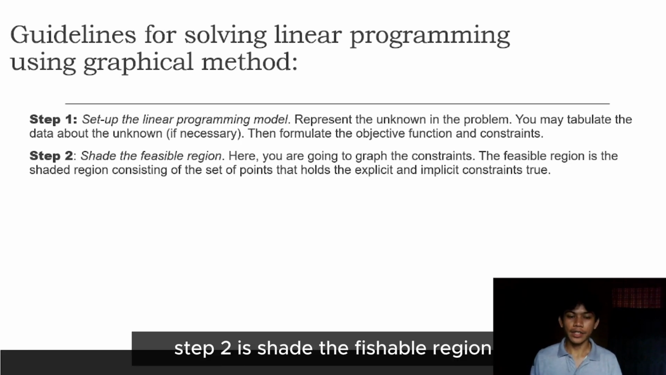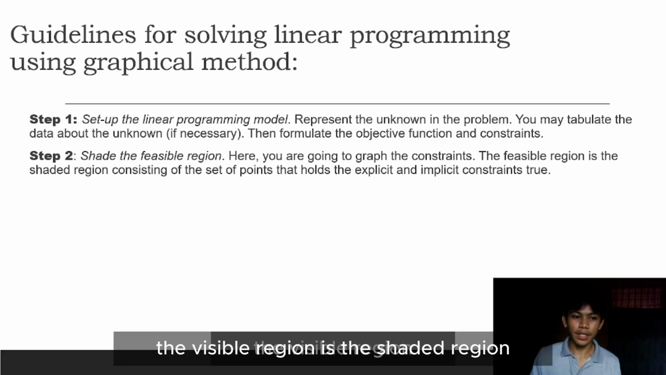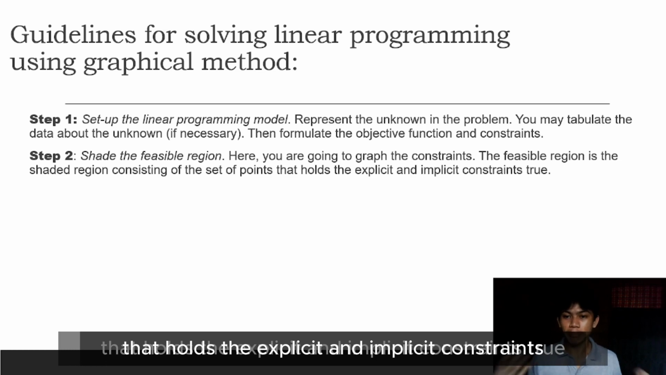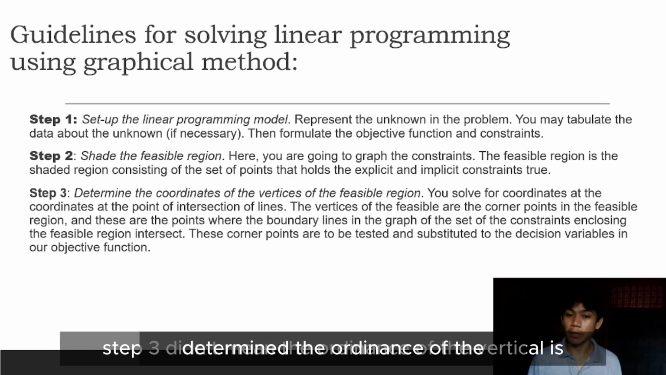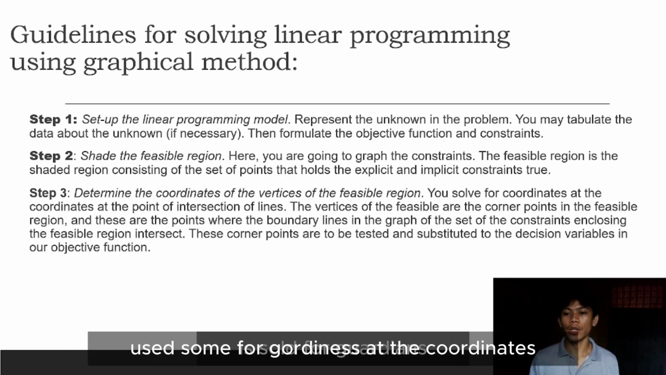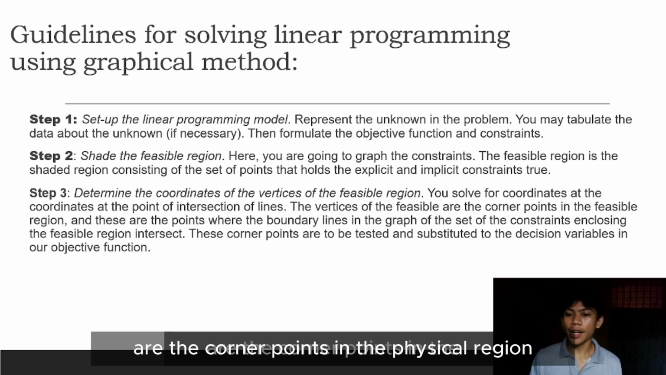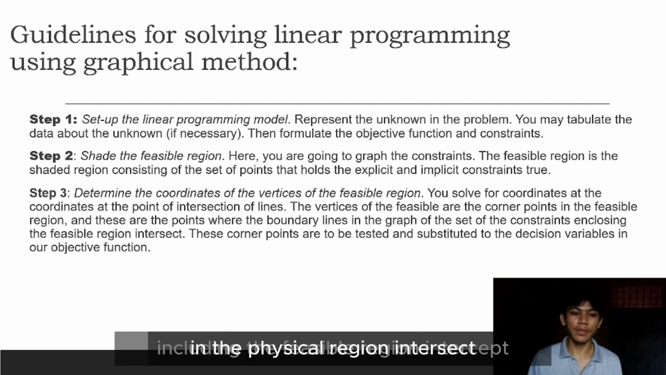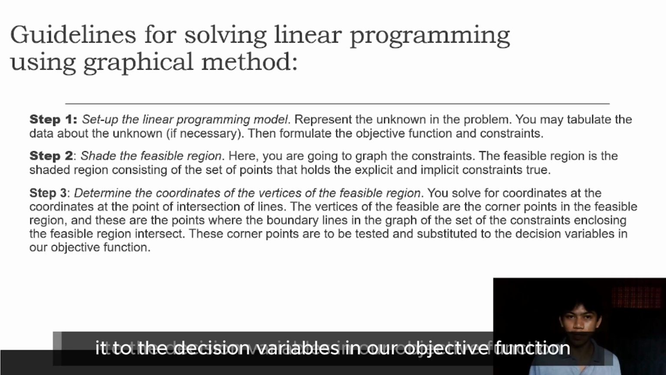Step 2 is shade the feasible region. Here you are going to graph the constraints. The feasible region is the shaded region consisting of the set of points that make the explicit and implicit constraints true. Step 3, determine the coordinates of the vertices of the feasible region. You solve for coordinates at the point of intersection of lines. The vertices of the feasible region are the corner points, the points where the boundary lines of the constraints enclosing the feasible region intersect. These corner points are to be tested by substituting them into our objective function.